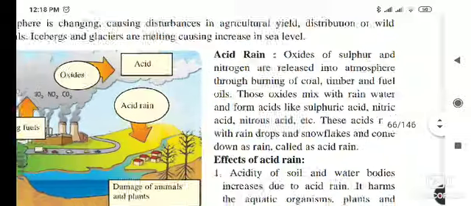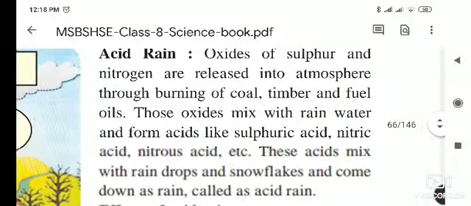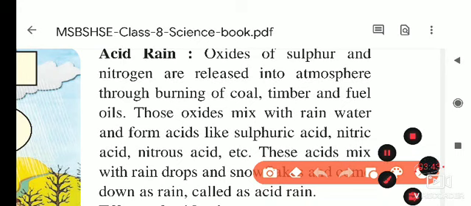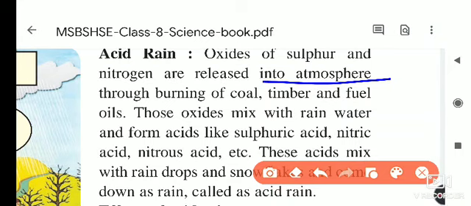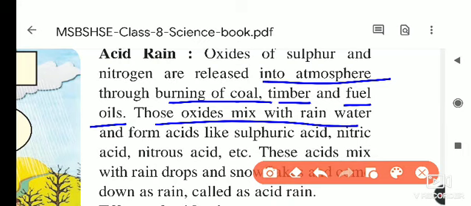Now we will see what is given here in the description. Oxides of sulfur and nitrogen are released into the atmosphere through burning of coal, timber, and fuel oils. Fuel oils means petrol, diesel and all. Then those oxides mix with the rainwater and form acids like sulfuric acid, H2SO4, nitric acid, HNO3, nitrous acid, HNO2, etc.